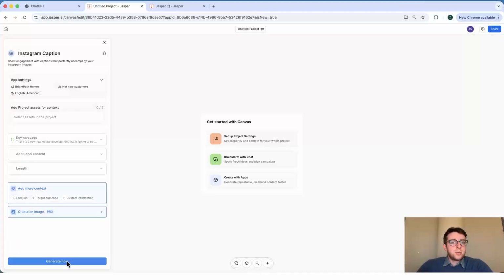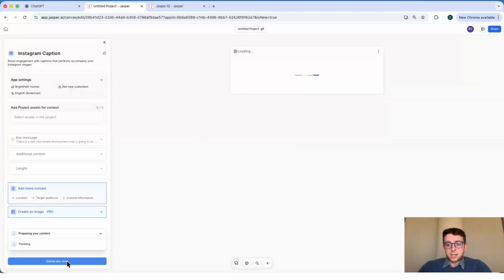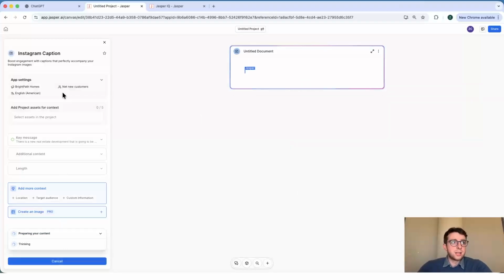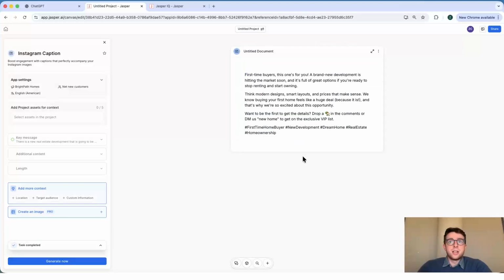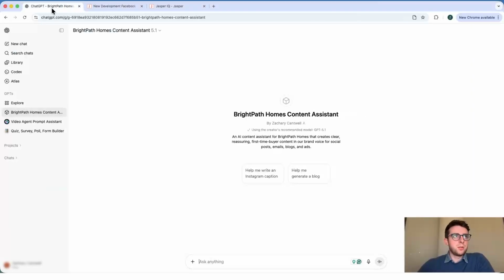So what we'll do next is click on generate. Jasper is then going to take all of that context while also considering things like our brand voice and our audience to generate our Instagram caption. Now that we've created some content in Jasper, we'll jump over to the GPT that we created to see what the process would be like if we were to leverage ChatGPT rather than Jasper. So we'll start by clicking our conversation starter.